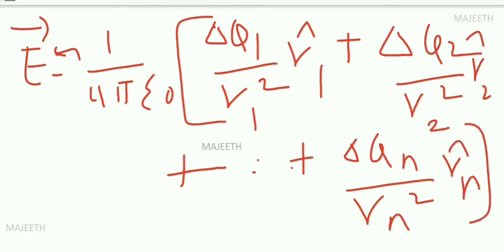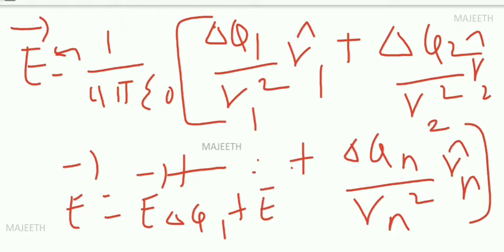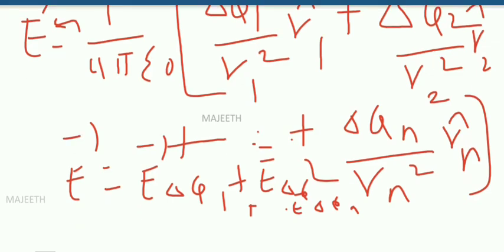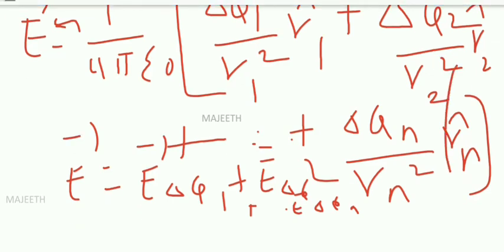Yes or no? So E is equal to E due to del q1, plus E due to del q2, up to del qn, right?